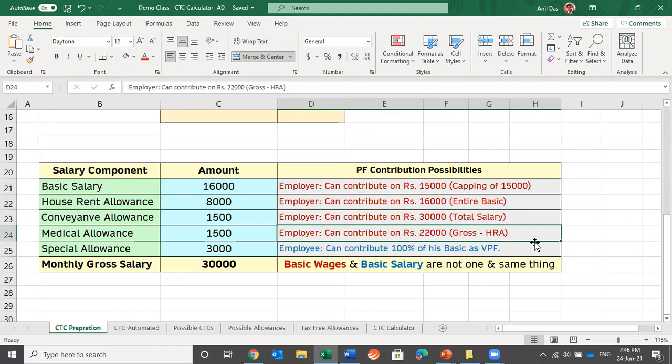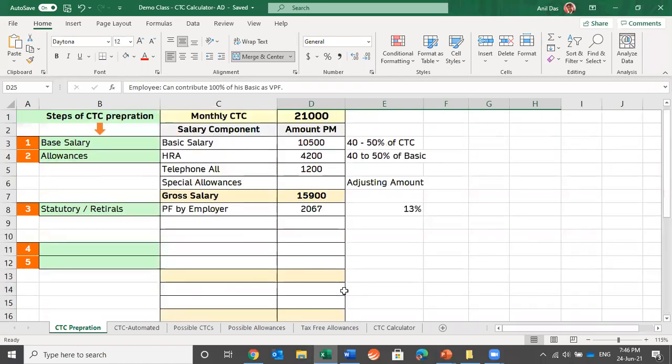As an employee, you have one more option apart from the above four. You can contribute 100% of your basic into provident fund, which is called voluntary provident fund. Why does this confusion arise? Because basic wages and basic salary are not one and the same thing, which we discussed in the actual classes. This was the PF judgment, the Supreme Court judgment given in July 19. This is the result of that.